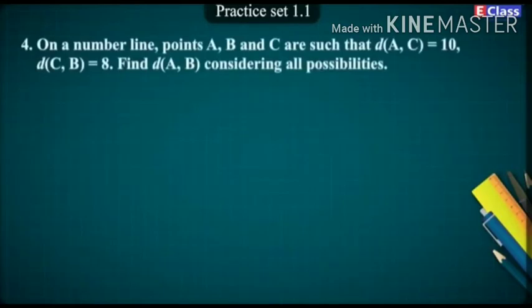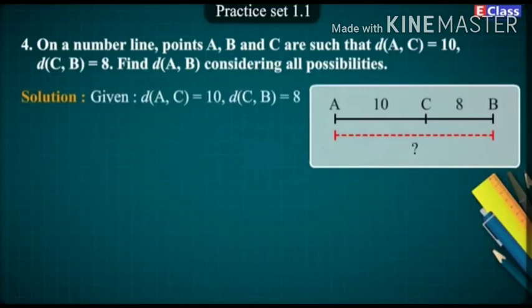4. On a number line, point A, B and C are such that distance of AC is equal to 10. Distance of CB is equal to 8. Find distance of AB considering all possibilities. Solution. Given distance of AC is equal to 10. Distance of CB is equal to 8.